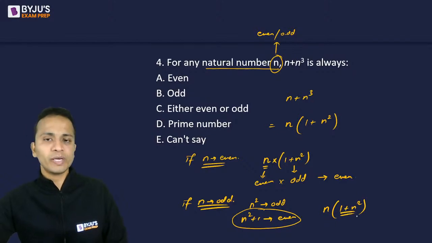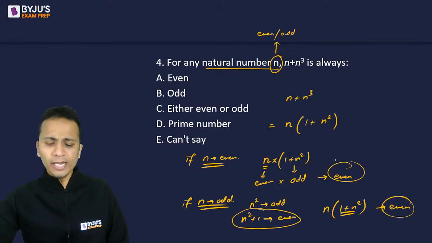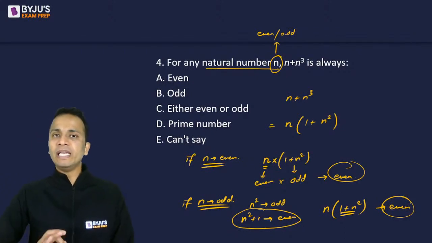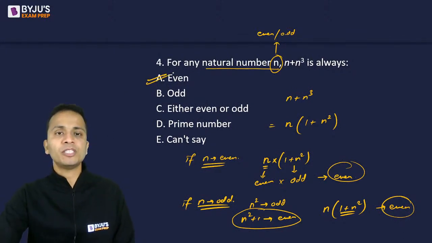Now 1 plus n square is even, so the entire number will become even. So irrespective of the nature of n, this expression will always be even and the correct answer should be option A.